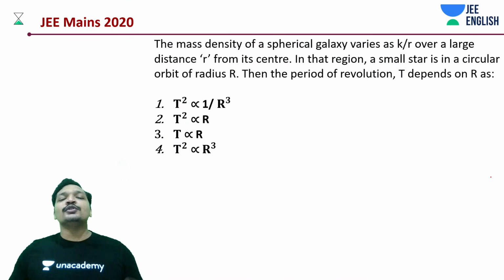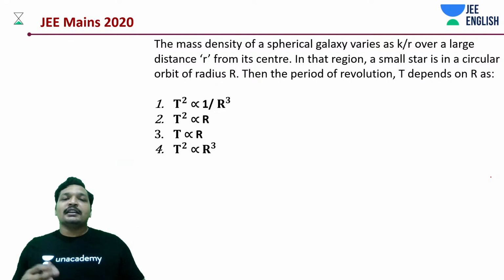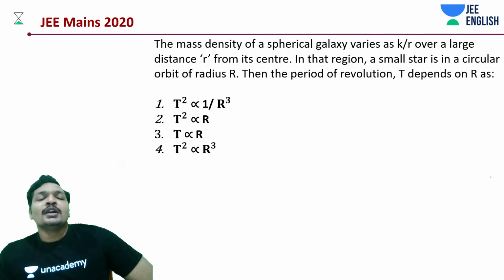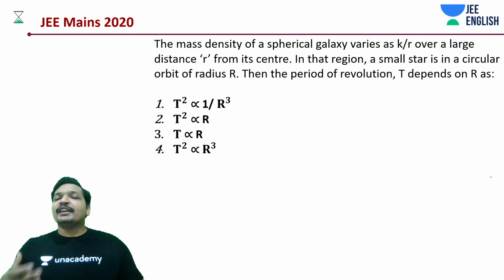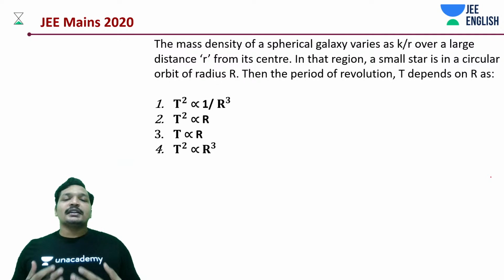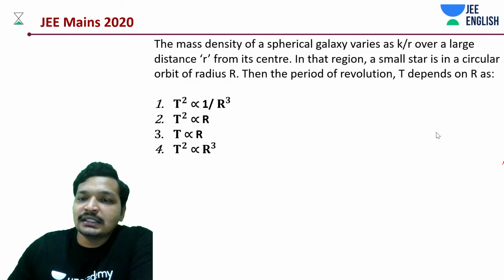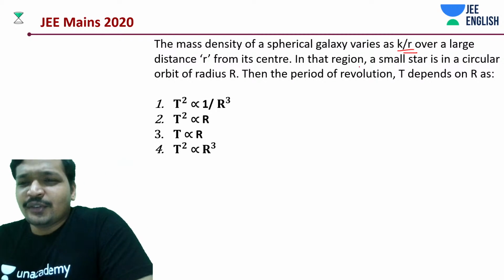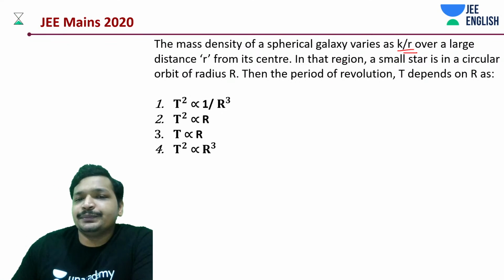Alright, let's get into the first question. It depends on which paper of your 2020 JEE Mains you were in, but this is a very simple and very popular kind of question. What is popular about it? A mass density is given, varying over a large distance from its center. In that region, a small star is moving in a circular orbit. Then what is the time period of revolution? Easy question.